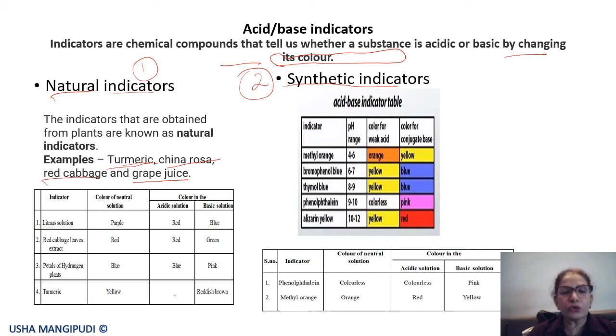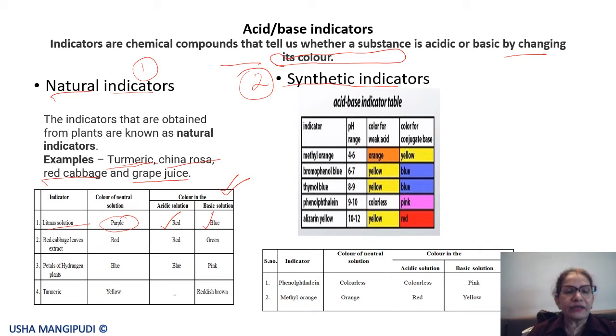Now we have here how they indicate. This table will tell us how we can get to know. You can even do this in your lab. Your teachers can make you do it in the lab so that you can identify whether the given substance is an acid or a base. If we take a litmus solution, the neutral solution is purple, in an acidic solution it turns from purple to red, and in a basic solution it turns blue.